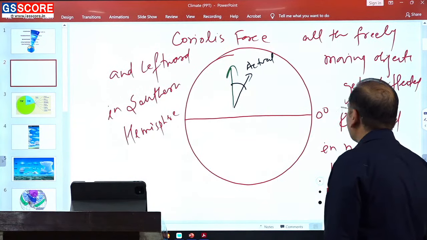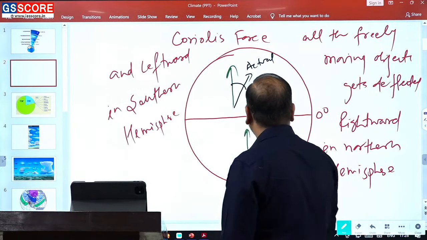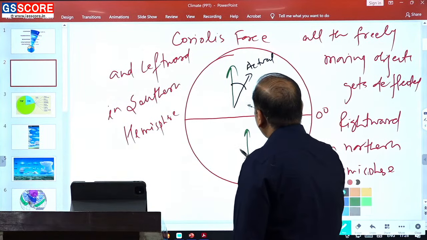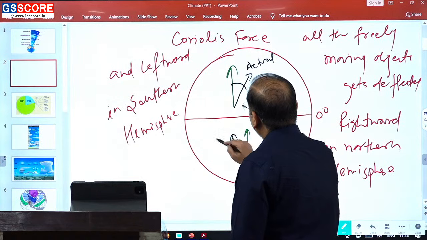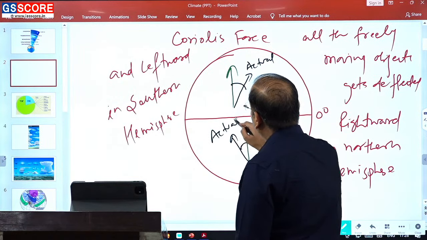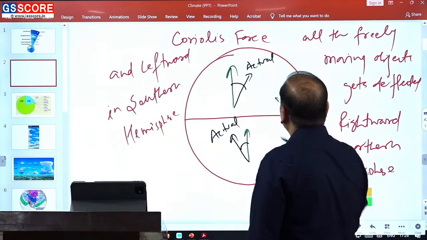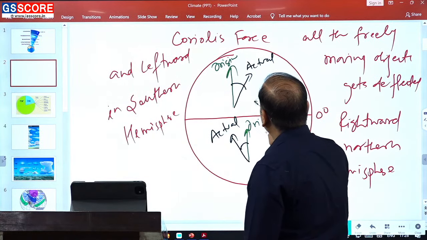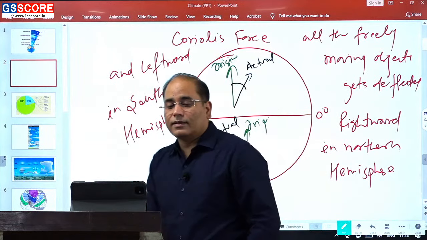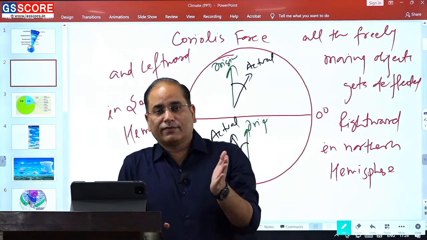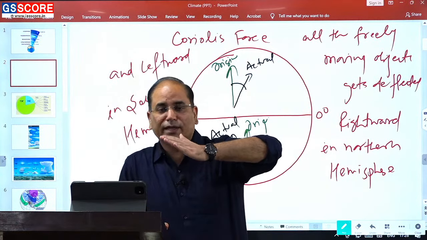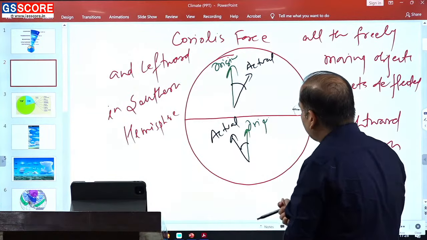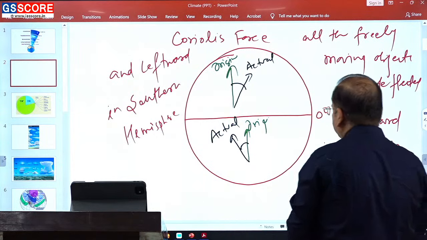Similarly, in the southern hemisphere the deflection will be leftward. This is actual and this is original, initial. So, all the freely moving objects get deflected rightward in the northern hemisphere and leftward in the southern hemisphere. तो rightward आपका north में, leftward आपका south में.